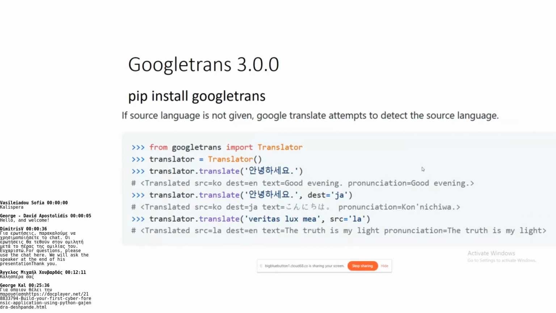You can translate the source language into destination language by using the dest attribute. Here we want to translate the text from Korean language into Japanese language. Then you can also specify the source language. In the last example, you can see that there's a text and the language of the source is Latin.